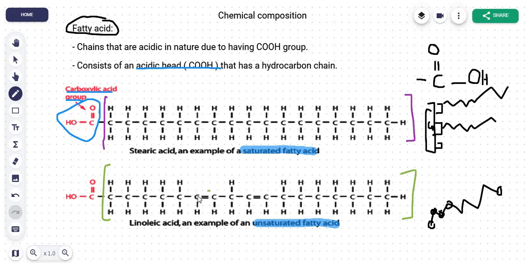This here is your carbon double bond, and over here we're talking about unsaturated. Whenever you see a carbon double bond in the hydrocarbon chain of the fatty acid, that is an unsaturated fatty acid. In chapter 4 of AS level, we will study how this impacts the properties of your cell membrane. I don't want to get into that. That's a new thing to understand, involves new topics. Let's put our focus here for now.